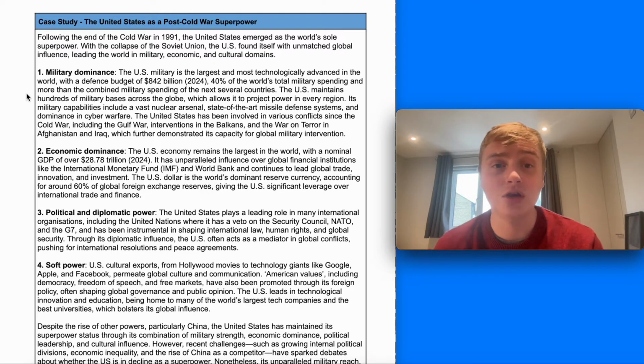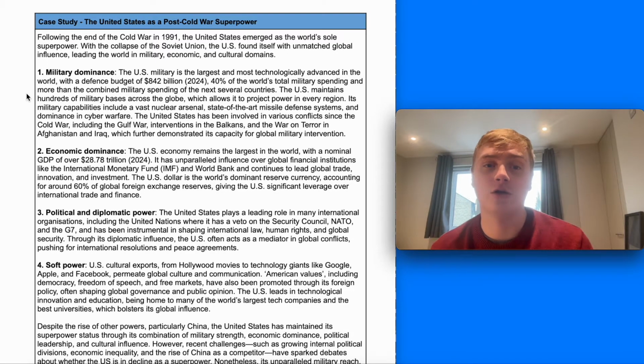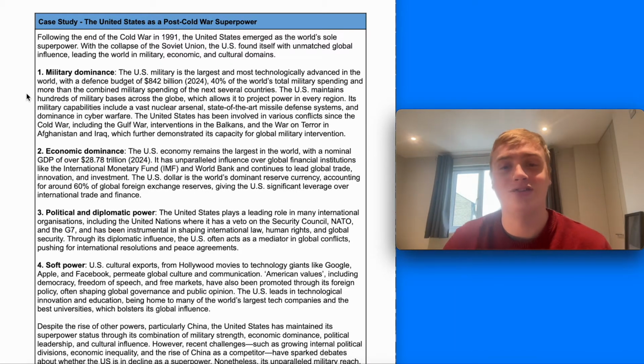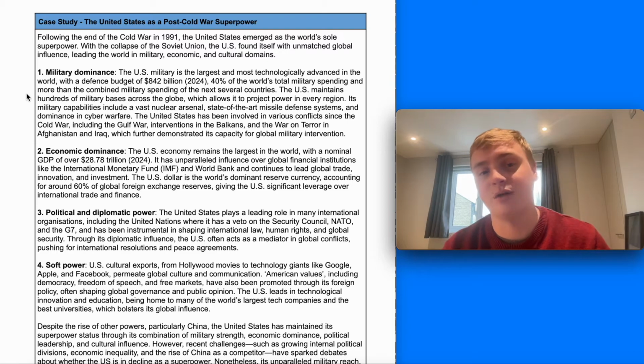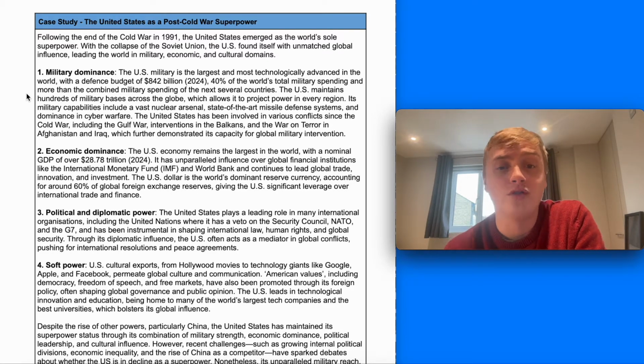With the collapse of the Soviet Union, it found itself with unmatched global influence, leading the world in military, economic, and cultural domains. Its military is by far the largest and most technologically advanced in the world, has a defence budget of $842 billion, accounts for 40% of the world's total military spending, and is more than the combined military budget of the next several countries.